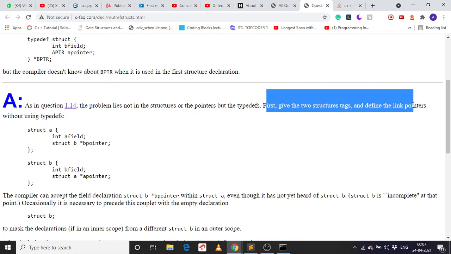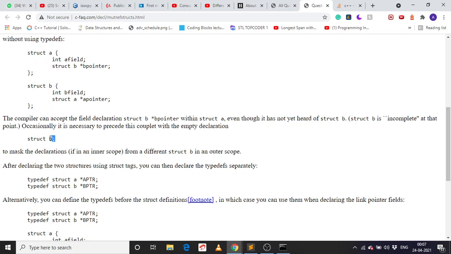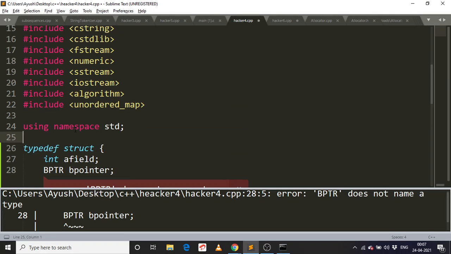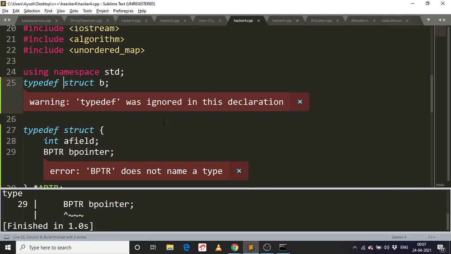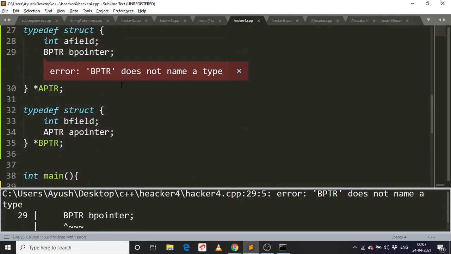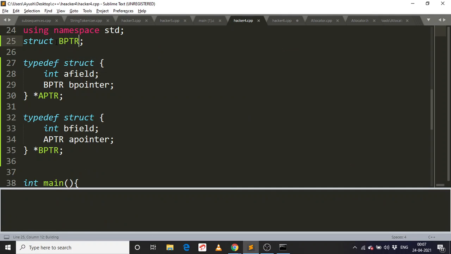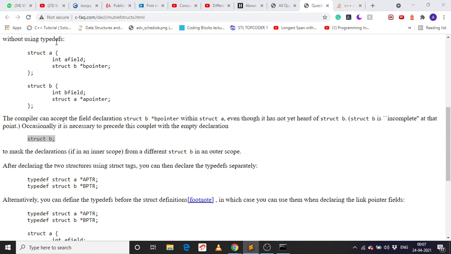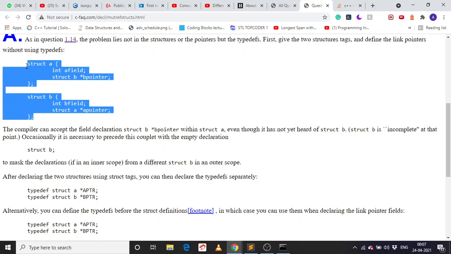First, the two structures define the link pointers. Okay, so yeah, definitely we have to use something like this, the definition or the declaration of it. This will work now.